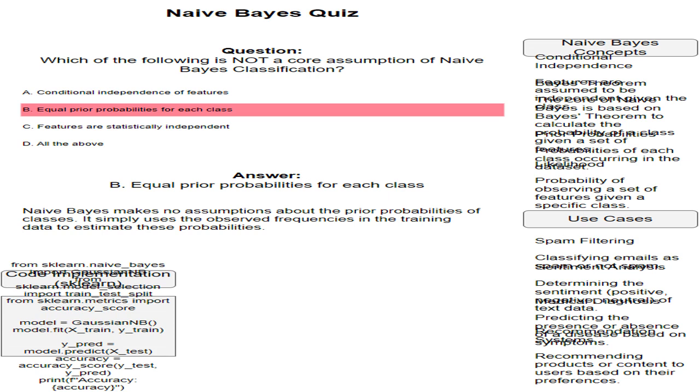Create a Gaussian naive Bayes model. model = GaussianNB(). Train the model. model.fit(X_train, y_train). Make predictions on the test set. y_pred = model.predict(X_test). Evaluate the accuracy. accuracy = accuracy_score(y_test, y_pred). print the accuracy.